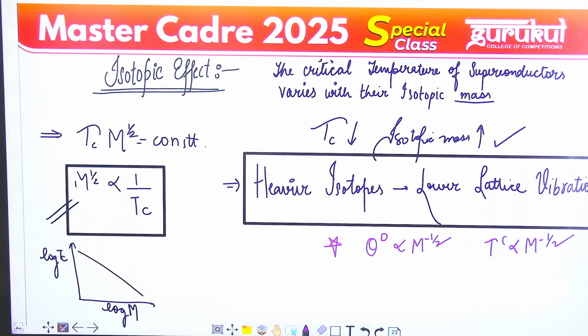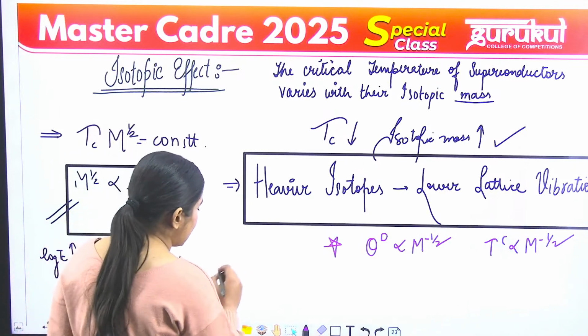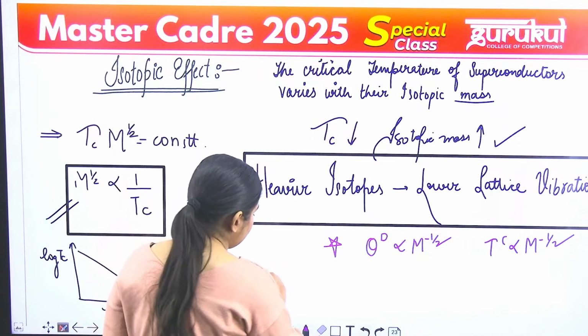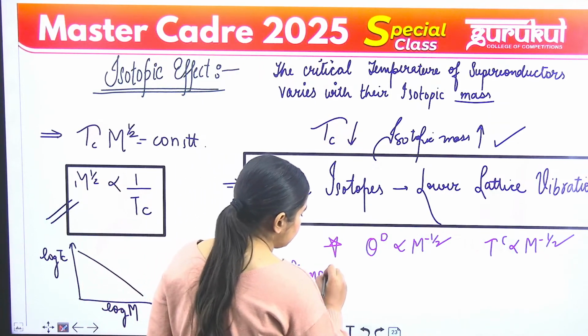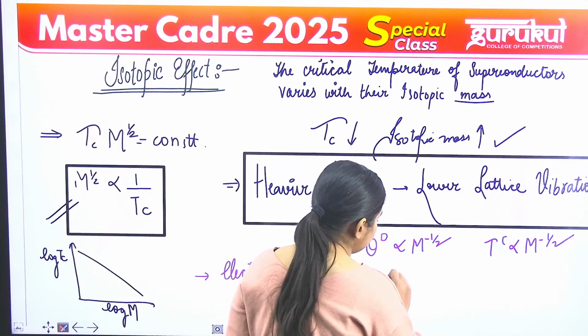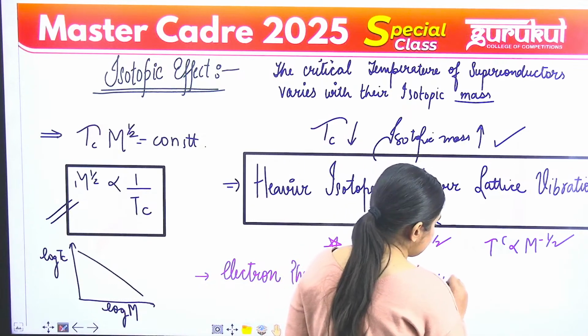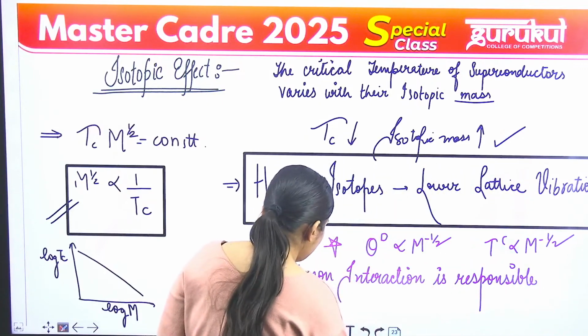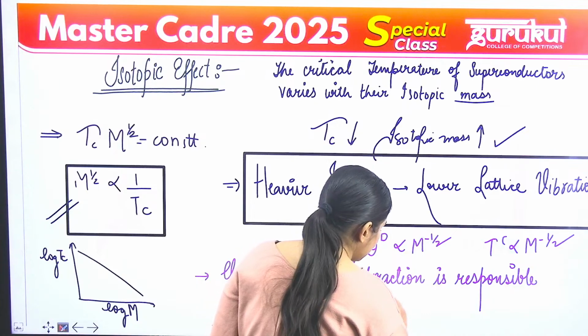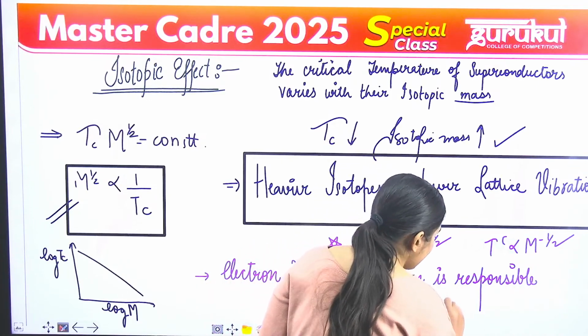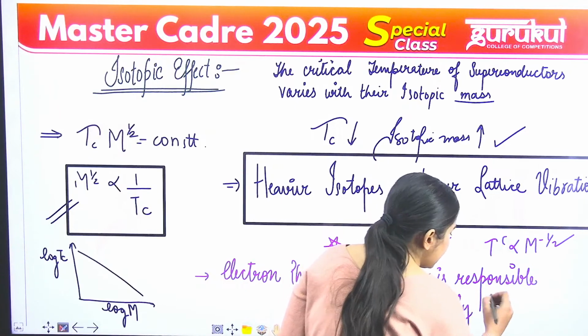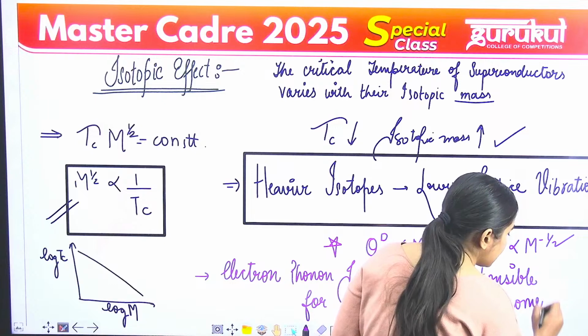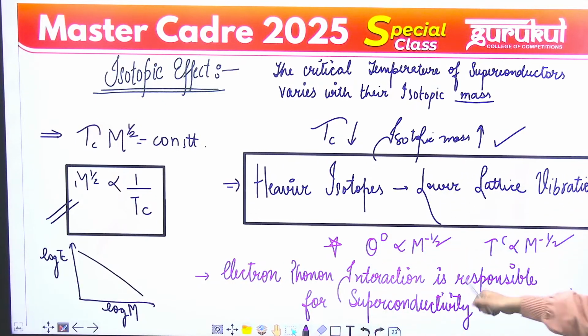So electron-phonon interaction is responsible for the superconducting phenomena. तो यहाँ से हमें पता लगता है इलेक्ट्रॉन phonon interaction is responsible for superconducting phenomena. अब ये जो superconducting phenomena के पीछे हाथ किसका है वो हमें यहाँ से पता लगा that it is because of the electron-phonon interaction.